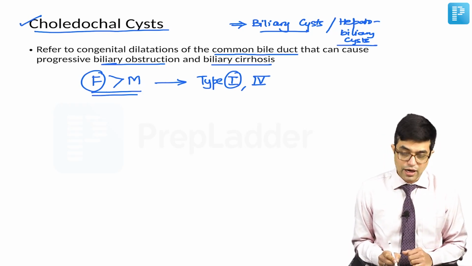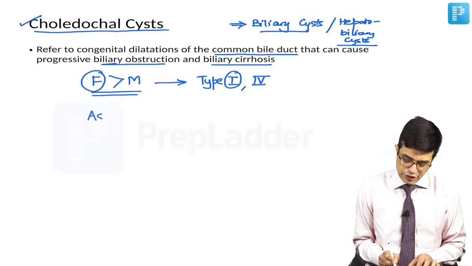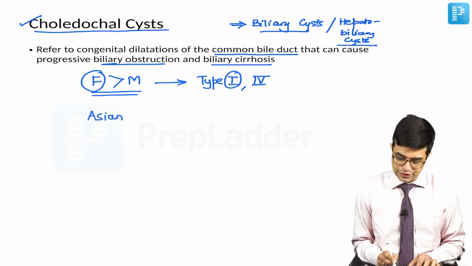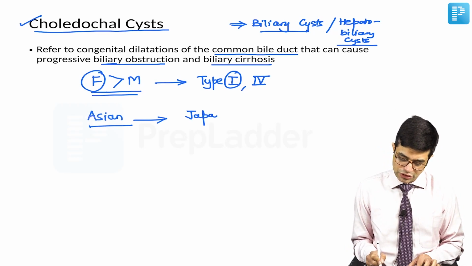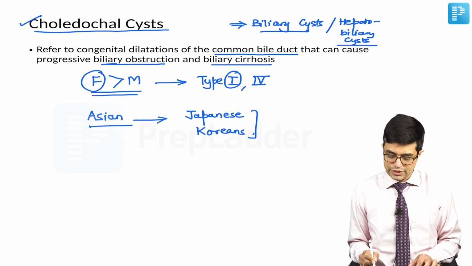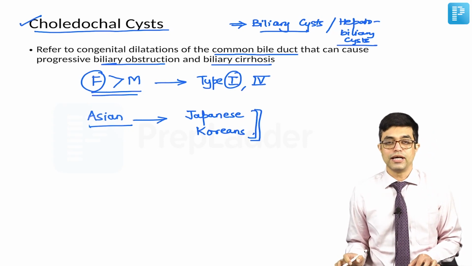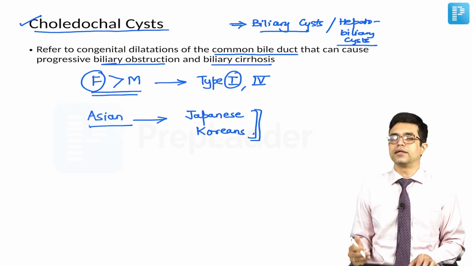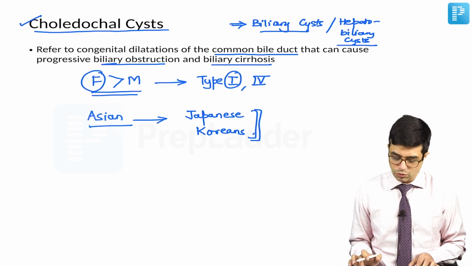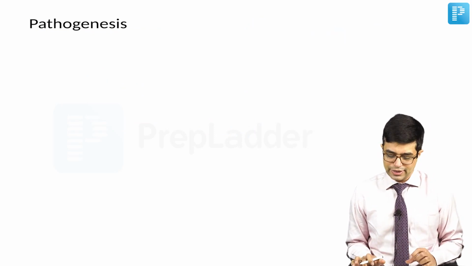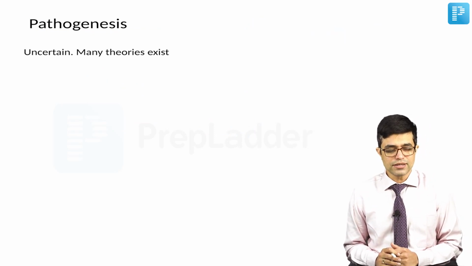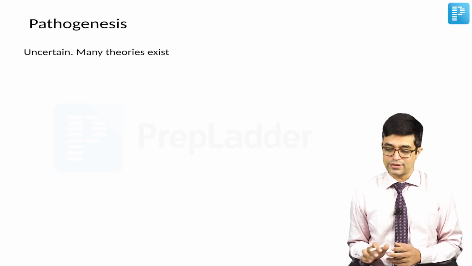Secondly, choledochal cysts are more common in Asian population as compared to the Western population. In Asia, the highest risk is seen in Japanese population, followed by the Koreans. So, Japanese and Koreans are predisposed to choledochal cyst. Having said that, choledochal cysts can occur in the Indian subcontinent as well. Now, what are the pathogenetic mechanisms involved in choledochal cyst? The exact pathogenetic mechanism is uncertain, but many theories exist.